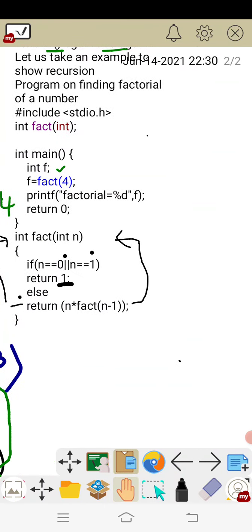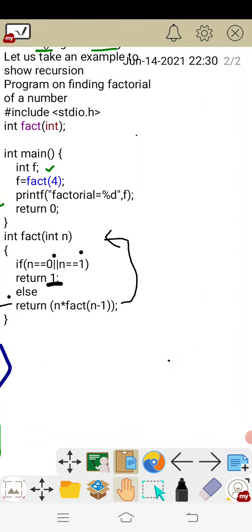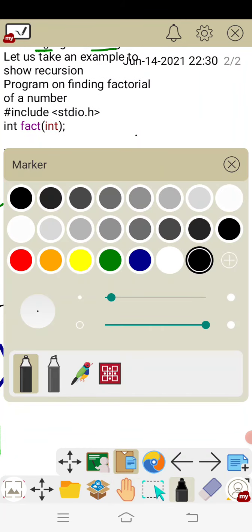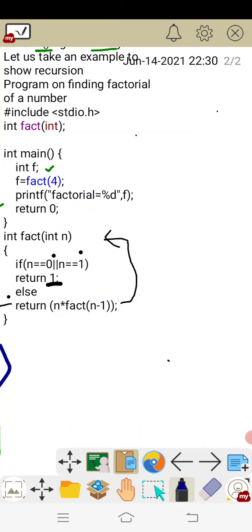So let us trace this program. We have defined one user defined function, and the name of the user defined function is the fact function. This is called the function declaration. You must declare the function before you call that function. And the second part of the user defined function is the function call. So you must call the function, otherwise the function can never be executed.